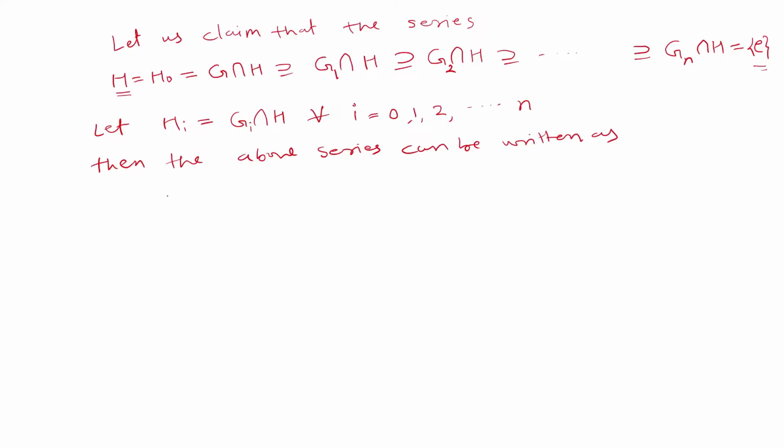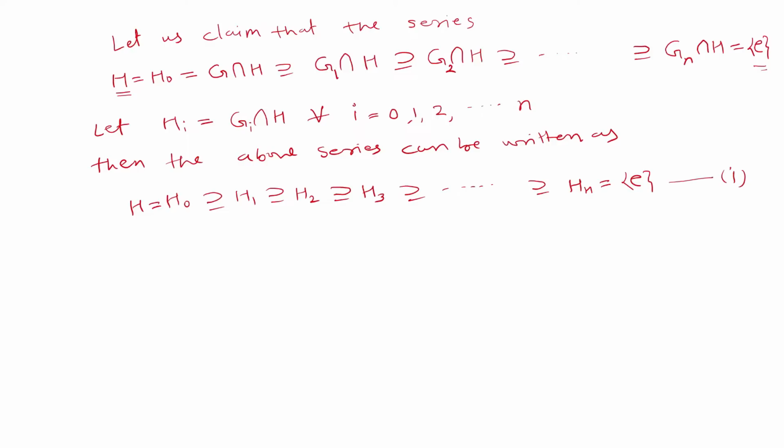The first one is H0, which is equal to H. After that H1, after that H2, and G3 intersection H will be H3. So after that we can write H3, and so on up to Hn, which is this singleton set containing identity only. Call it series number 1.